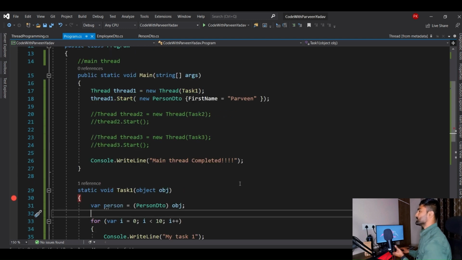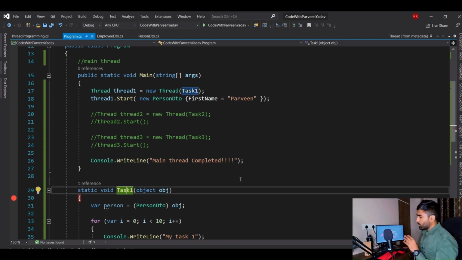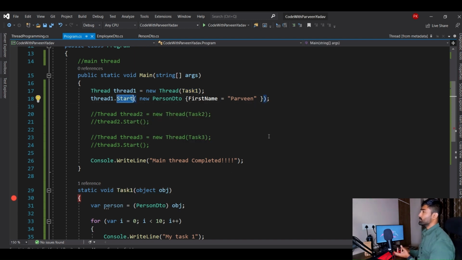So this is about thread with parameter and without parameter. Now there are a couple more important things about thread other than start. There are so many properties, but let's focus on the key ones. That is thread dot sleep, the very basic one. Even if in your code you don't implement thread code, to pause your application, to pause your work, you use thread dot sleep. You may wonder how thread dot sleep works if you are not implementing thread code. It is because by default your application is a single threaded application. So that is why it works.